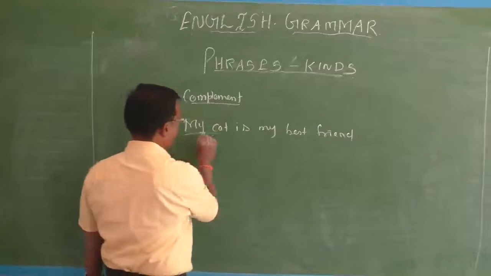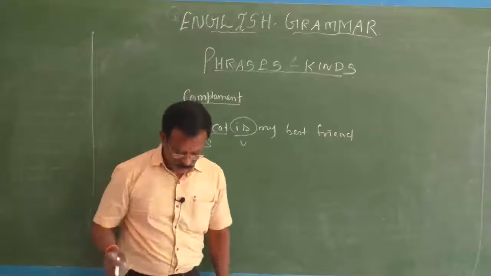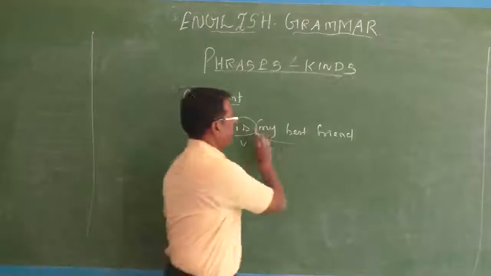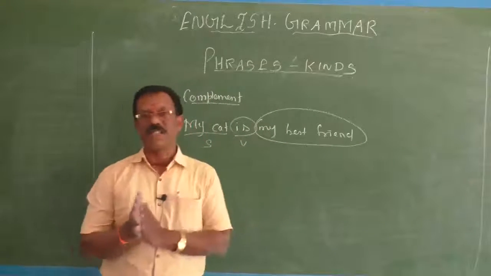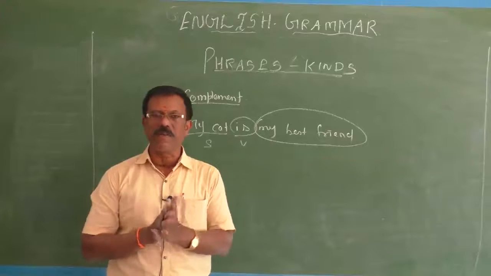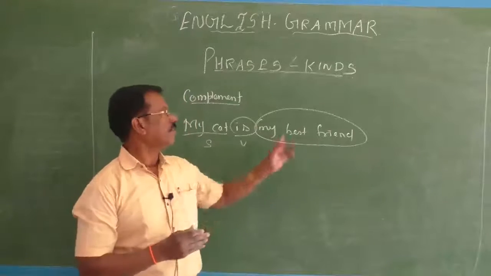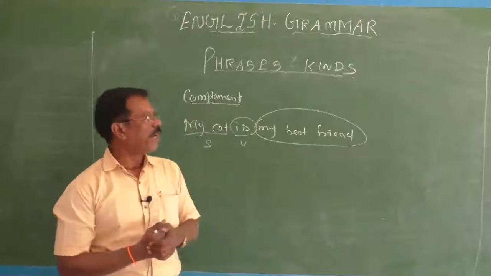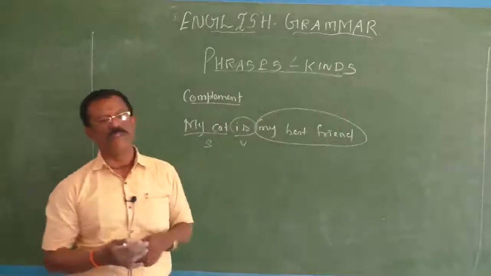In this example, my cat is a subject. This is the verb, the be form, and it is a main verb here. It refers to the state or the position when it is used as a main verb. And my best friend, this group of words, is called a noun phrase. My is a possessive adjective. Best is an adjective in the superlative form: good, better, best. Friend is a noun, the head word. So my best friend is a noun phrase.